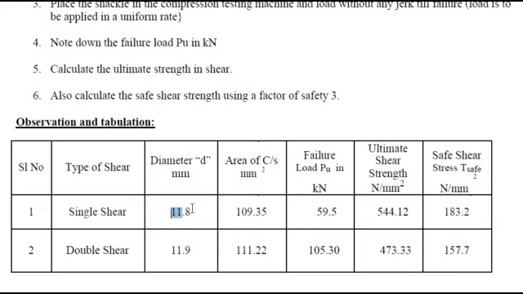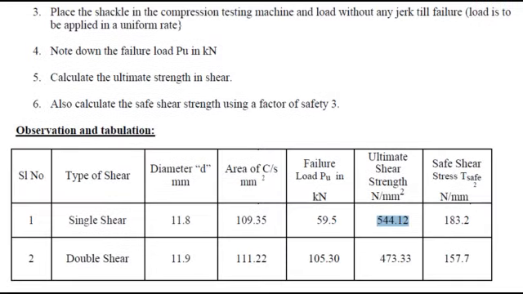Here we can see the diameter of the specimen is noted like this. Area of cross section would be like this with respect to the diameter. Failure load for single shear is 59.5 kilonewton. So failure stress, or strength, will be in Newton per millimeter square. Stress is called strength when it is the maximum limiting value.